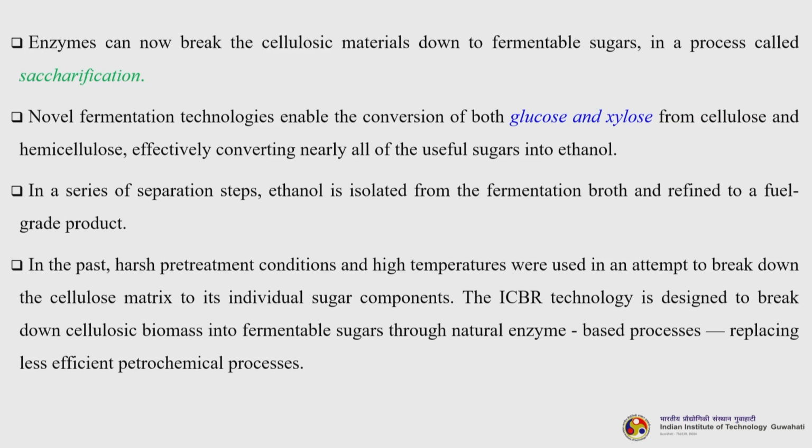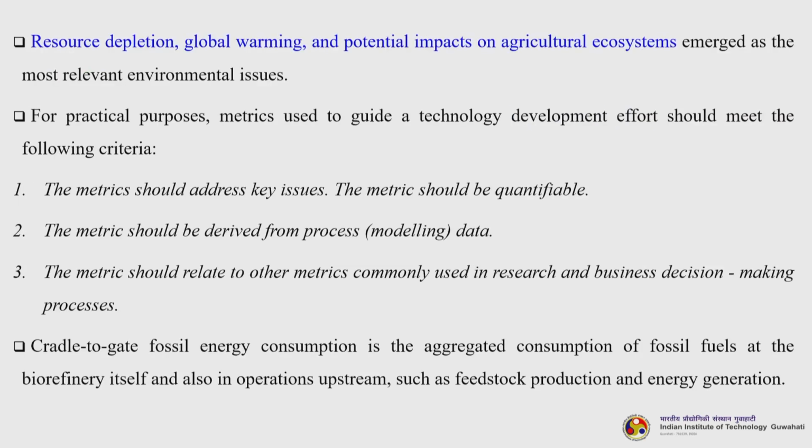In a series of separation steps, ethanol is isolated from the fermentation broth and refined to a fuel grade product, and it is a very energy intensive as well as costly process. In the past, harsh pretreatment conditions and high temperatures were used in an attempt to break down the cellulose matrix to its individual sugar components. The ICBR technology is designed to break down cellulosic biomass into fermentable sugars through natural enzyme based processes, replacing less efficient petrochemical processes. Resource depletion, global warming and potential impacts on agricultural ecosystems emerged as the most relevant